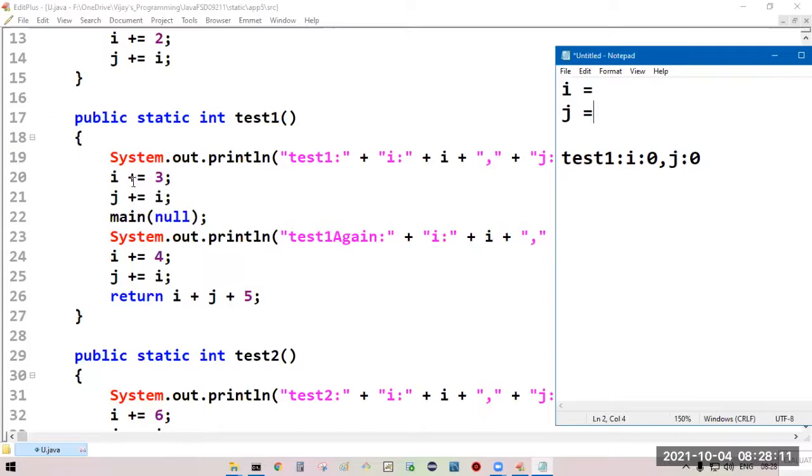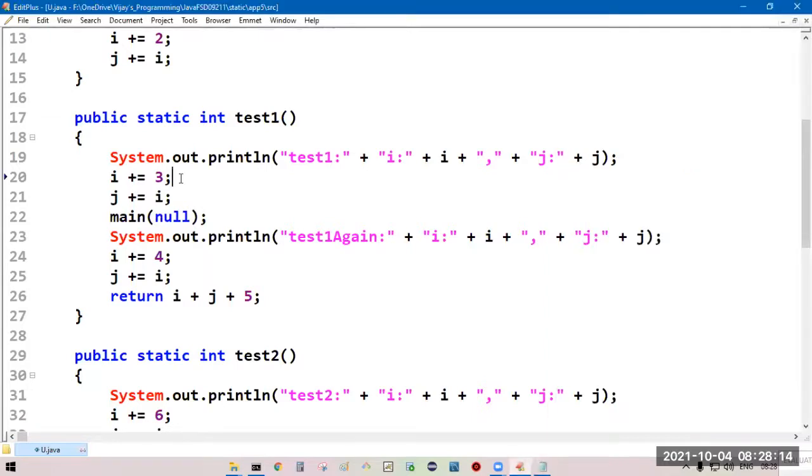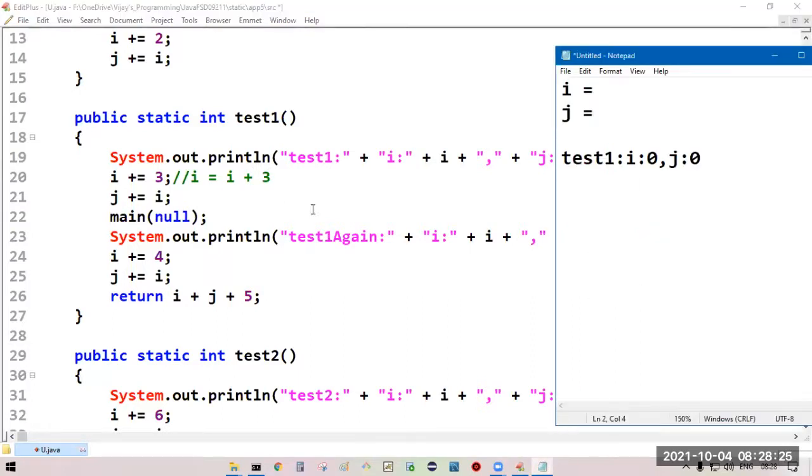Now, i += 3. It simply means i is equal to i plus 3. Current i value 0, 0 plus 3, that is 3. Then j += i, which means j is equal to j plus i.